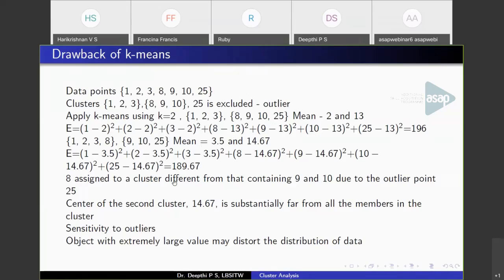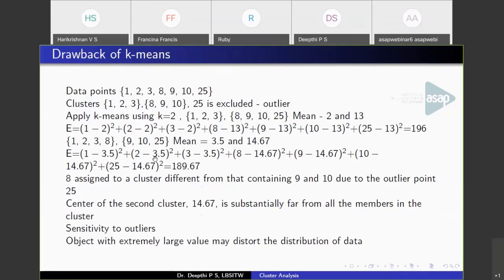So this is what happens when you have a data point that is significantly different from the rest of the data points. Here the value 8 got assigned to cluster 1, or it has been pulled to cluster 1 due to the presence of the large value 25. Also, the cluster centroid of the second cluster, that is 6.7, is substantially far from all the points.